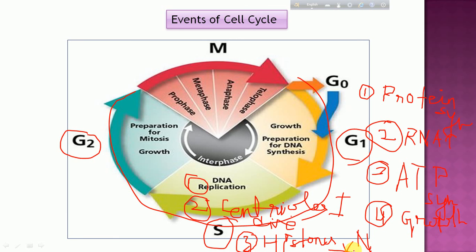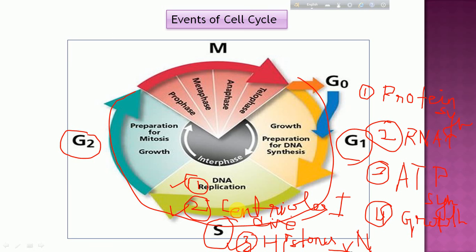Now in a few books you will find that in G1 phase also histone proteins form. So it's not wrong actually. What happens is, in lower eukaryotes, 50% of the histone proteins are formed in the G1 phase, and in higher eukaryotes, 80% are formed in the S phase. So come over here again to what is happening in S phase. DNA synthesis, which is the number one event, then centriole division in case of animal cells, and formation of histone proteins.